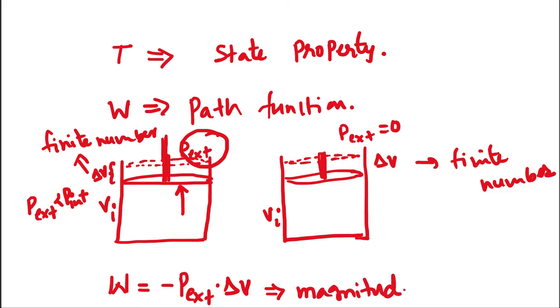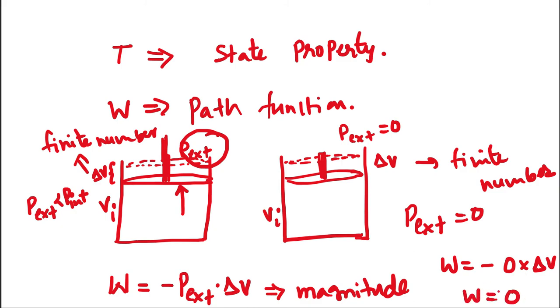But what happens here when you have an expansion against vacuum? P external is equal to 0, therefore work is, we know the expression for the work, negative P external times delta V, which is going to be negative 0 times delta V. Therefore W equals 0.